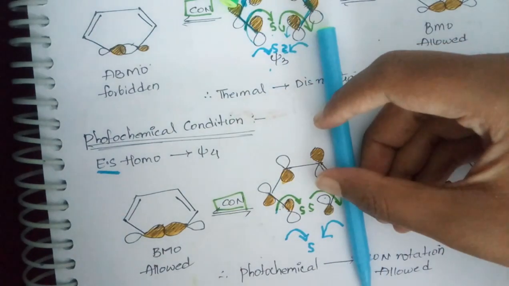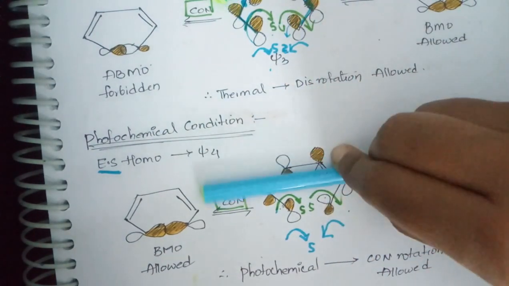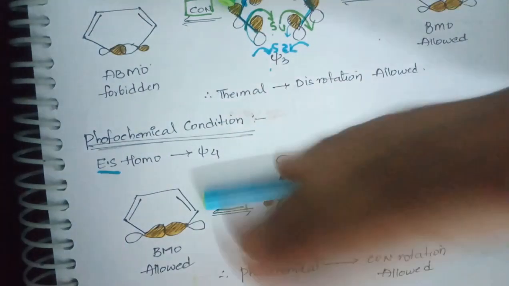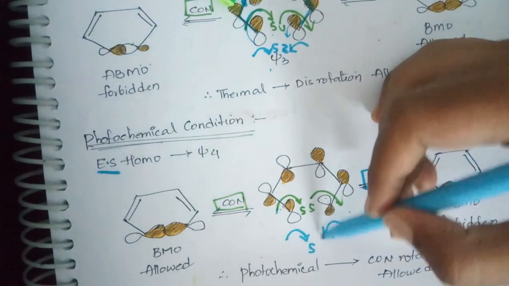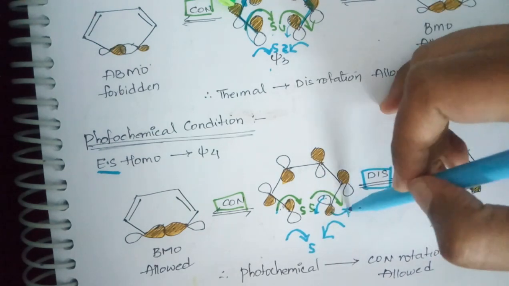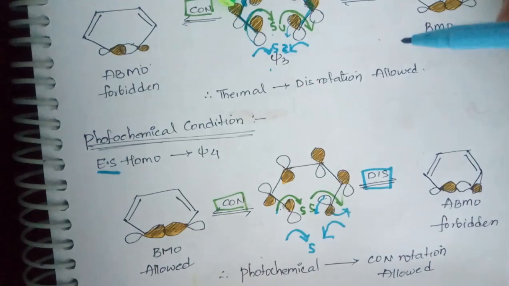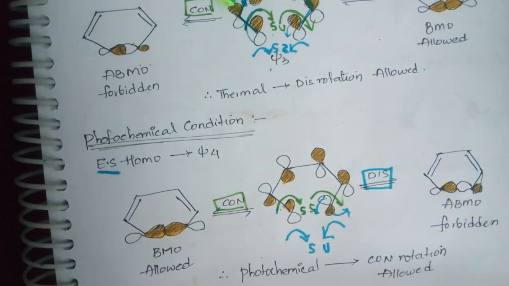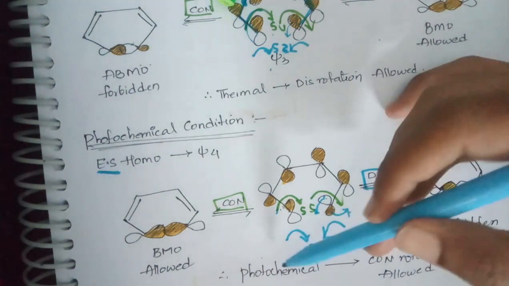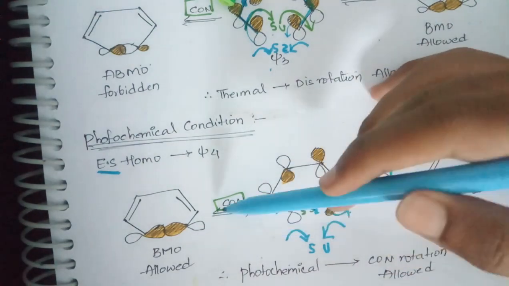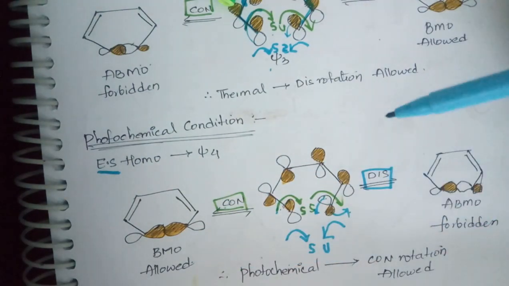When I rotate this lobe to the anti-clockwise side, the shaded part will go outside, unshaded will come inside. So when I rotate in anti-clockwise, it will rotate in this way. So shaded will go outside, unshaded will come inside. So here you will have unshaded. So shaded and unshaded lead to an anti-bonding molecular orbital, which is symmetry forbidden. So under photochemical condition, out of con and dis, which is allowed? Conrotation is allowed and dis is forbidden.